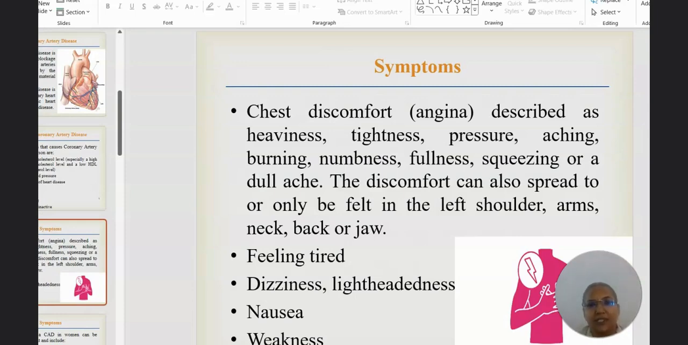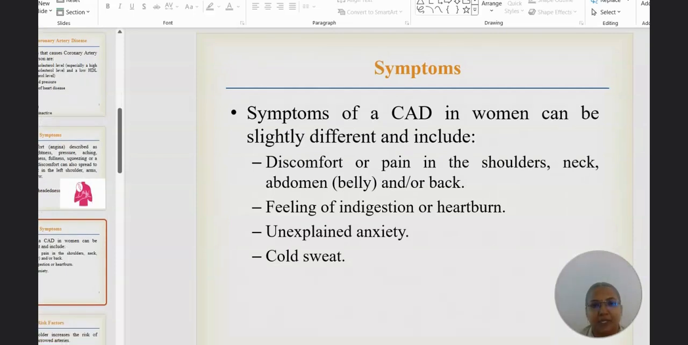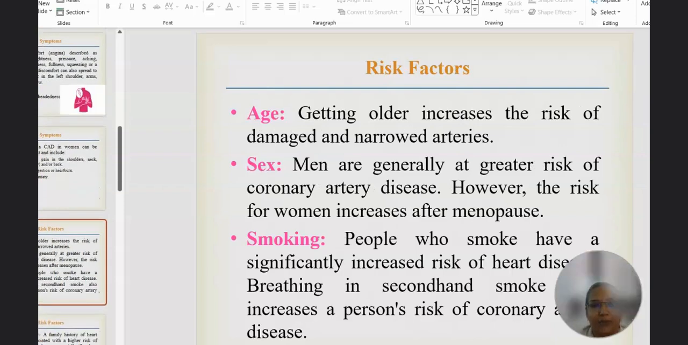The chest discomfort is described as heaviness, tightness, pressure, aching, burning, numbness, fullness, squeezing and dull ache. The other symptoms are feeling tired, dizziness, lightheadedness, nausea and weakness. The symptoms in men differ from women. For women, it may be discomfort or pain in the shoulders, neck, abdomen or back. They will feel indigestion and heartburn. They have unexplained anxiety and cold sweat.